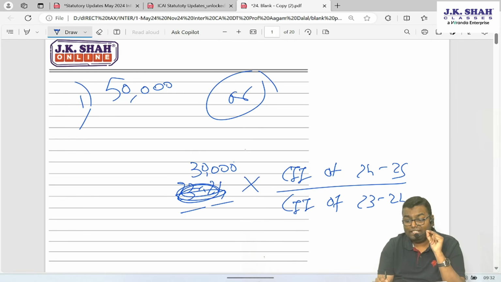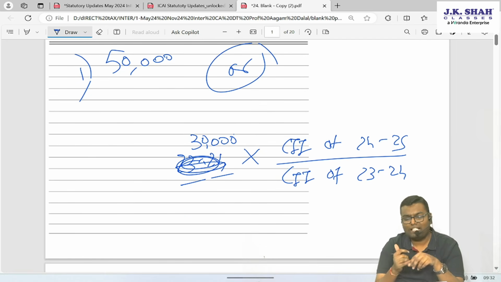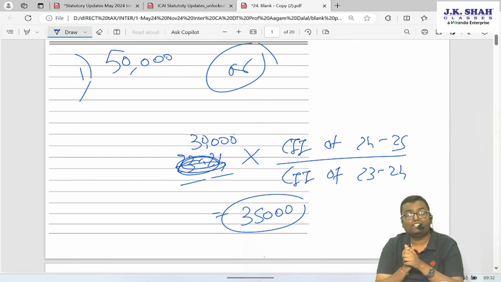So what is the indexed value of that perquisite? Let's say this value comes to 35,000. Then what will be the perquisite value of 24-25, whichever is lower, 35,000. But this rule is applicable for 24-25 onwards, because 23-24 is the first year. In this, we don't have this indexation rule.